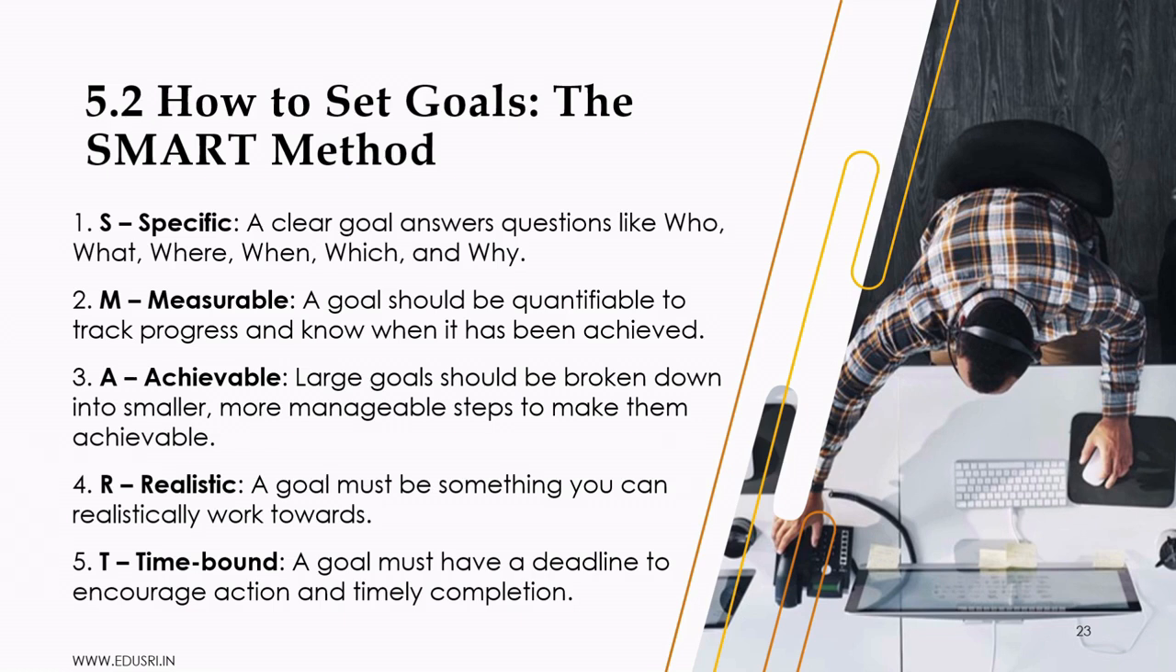The next letter is M, which stands for measurable. A goal should be something you can measure. This allows you to track your progress and know whether you're getting closer to your target. For example, instead of saying, I want to improve in mathematics, you could say, I want to score 95% in my mathematics examination. This gives you a clear way to measure your success.